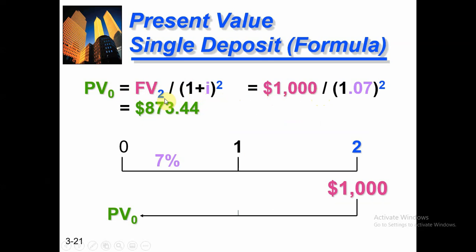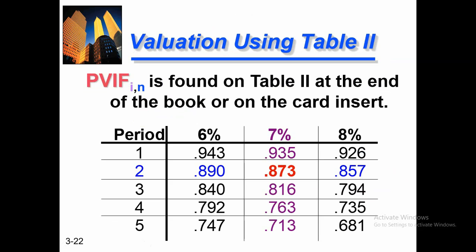plus 0.07 to the power 2. So if I am interested to get $1,000 after 2 years, I need to deposit $873.44 today. So this is the present value of my future amount of 1,000, which I need after 2 years. So if I want to take $1,000 after 2 years, I need to deposit $873 today.